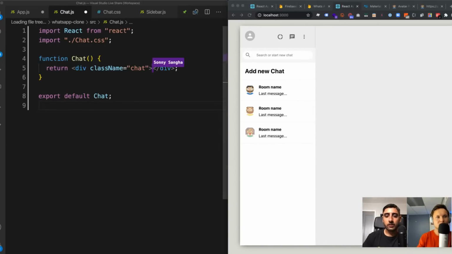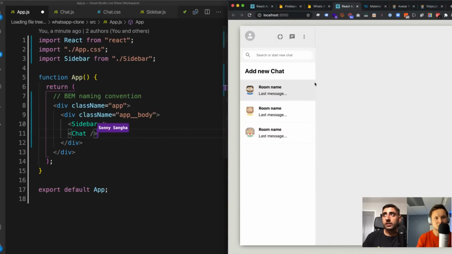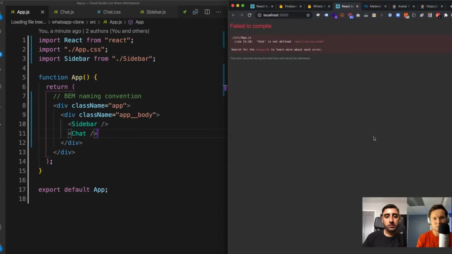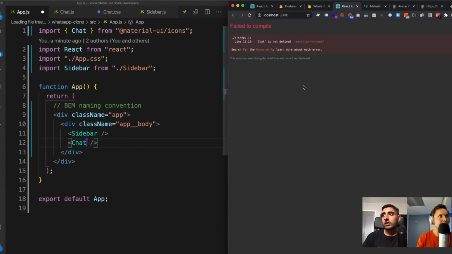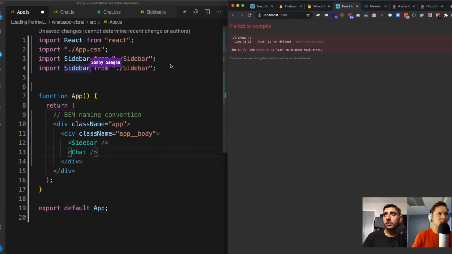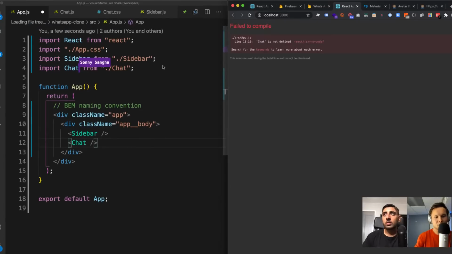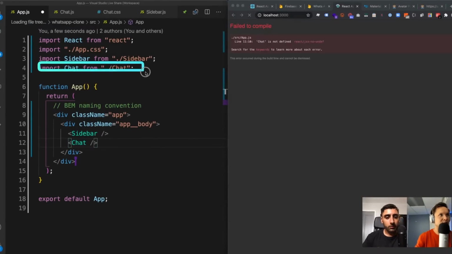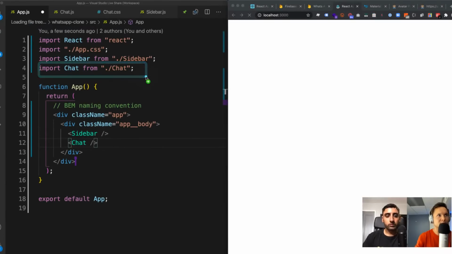Save it, and I can save this one. And if I save this one as well, so it's pulling it in. So, chat is not defined. You need to import the chat. Yep, so I need to import. Yeah, so you can see right here, guys, you just import the chat. Boom, right here. Beautiful. Nice.